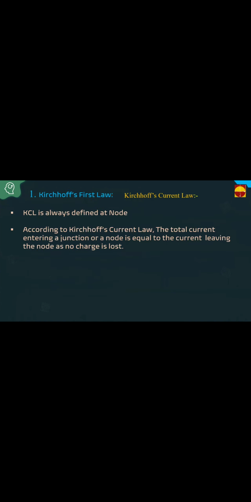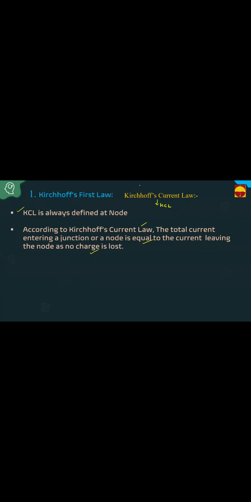Now, Kirchhoff's first law, that is Kirchhoff's current law, KCL. KCL is always defined at a node. Important observation: you have to define KCL at a node. According to Kirchhoff's current law, the total current entering a junction or node equals the current leaving the node, as no charge is lost.